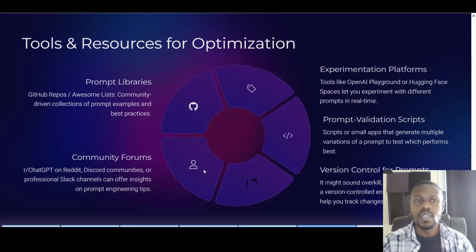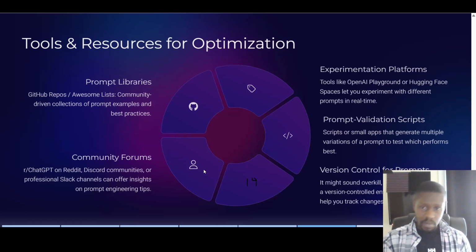So tools and resources for optimizing. Experimentation platforms. There's tools like OpenAI Playground or Hugging Face Spaces, which let you experiment with different prompts in real time. So we'll get into more of these tools such as Hugging Face Spaces, especially when we're looking at the machine learning module. So if you join us for that module, then that's what we'll be speaking about. Tools such as this. Very powerful tool.